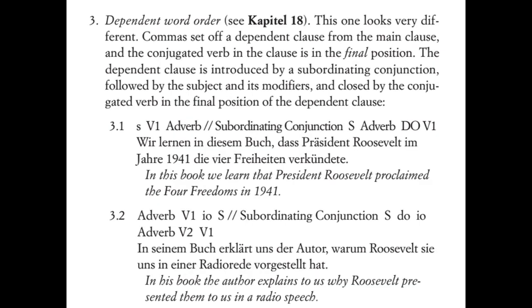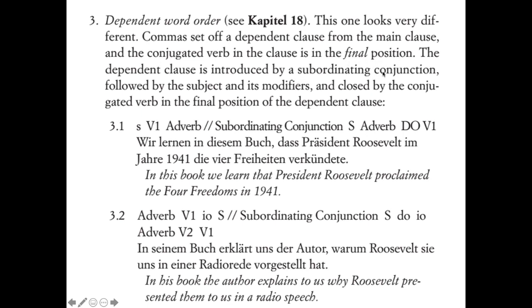Okay, so now we have dependent word order. This is a whole new rule for word orders, right? Our independent clauses or main clauses have the verb in the second position, but dependent clauses have the verb at the end because the conjugated verb is in the final position.